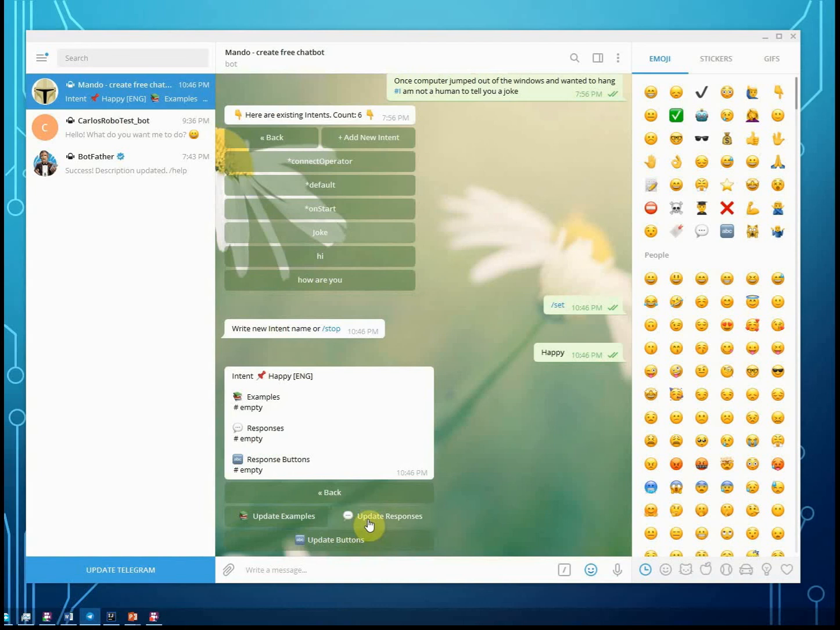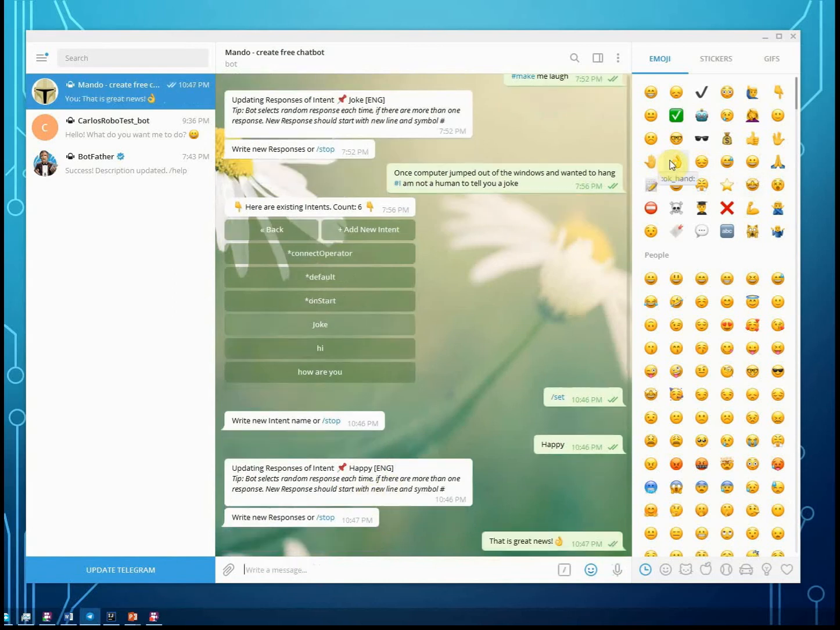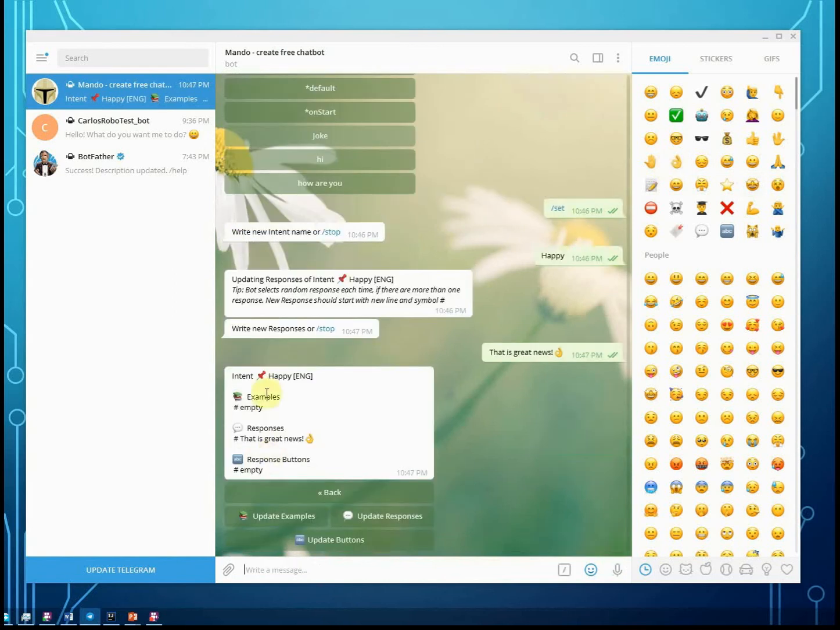We don't have examples, so we press update response right away. We need to say this is great news. So we put great news as the response. Done. Now happy intent has the response, this is great news. Okay. Go back.